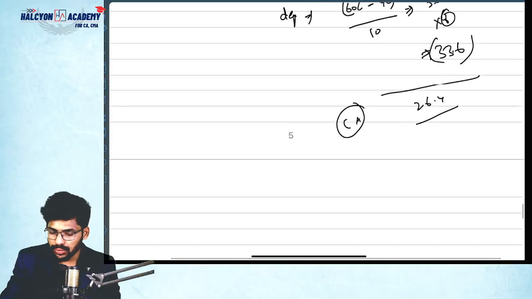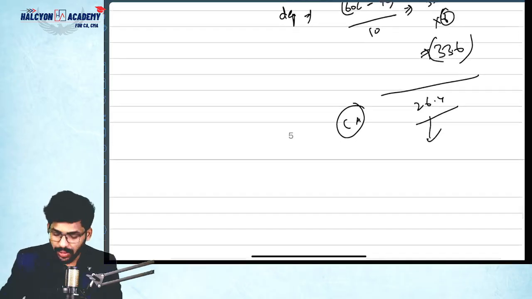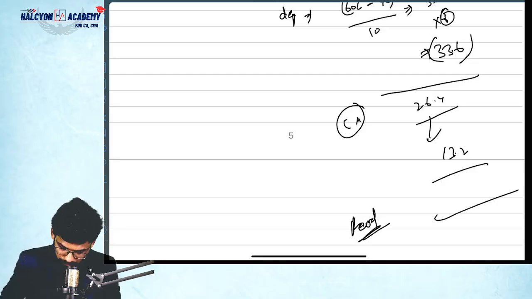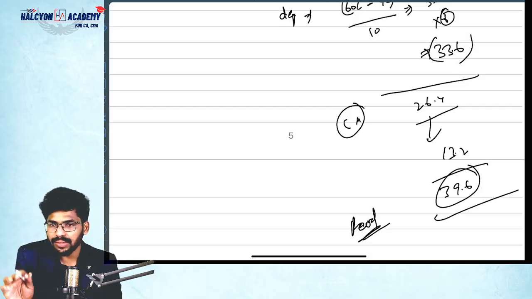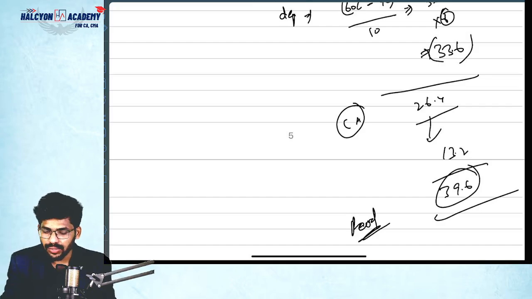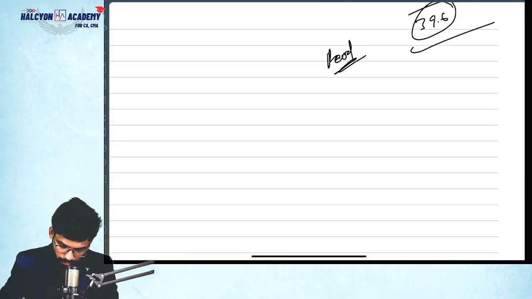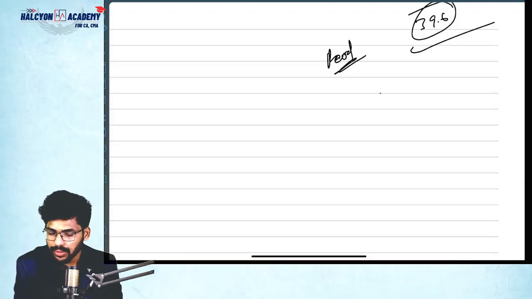Correct? So this will be upward revalued by 50%, which means 50% of 26.4, how much? 13.2. So total revalued figure of the asset, how much? 26.4 plus 13.2, how much? 39.6. This is the revised carrying amount. You need to calculate depreciation on this value only. So how many years remaining? 4 years. So 39.6 minus residual value, how much? 4 lakhs. 39.6 minus 4 divided by 4 years.